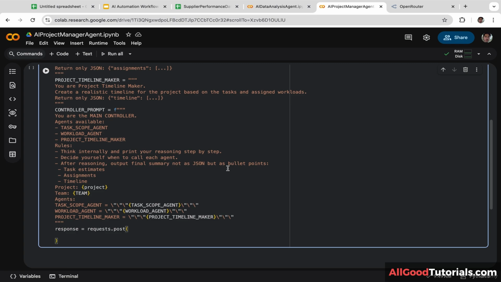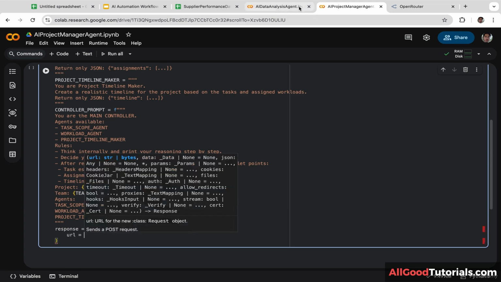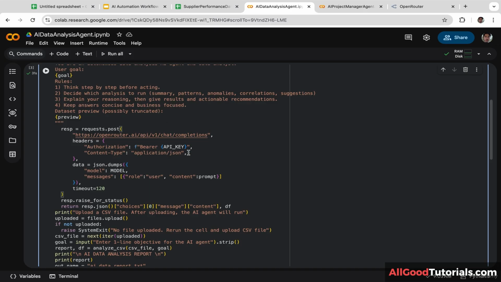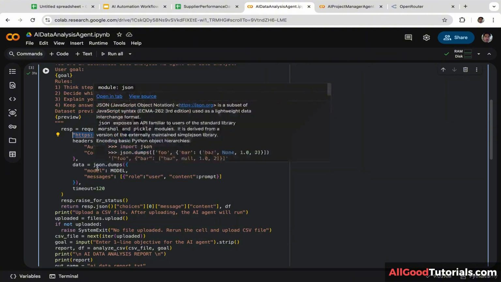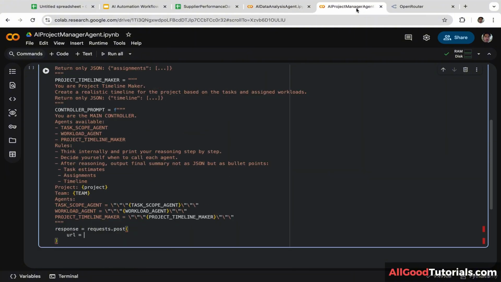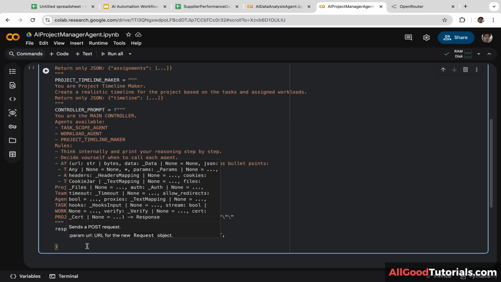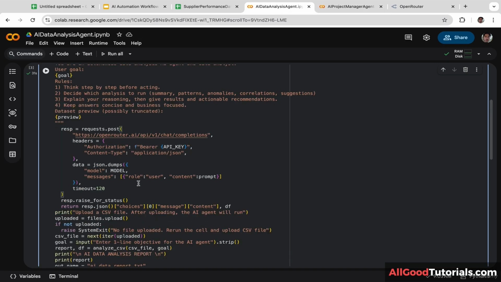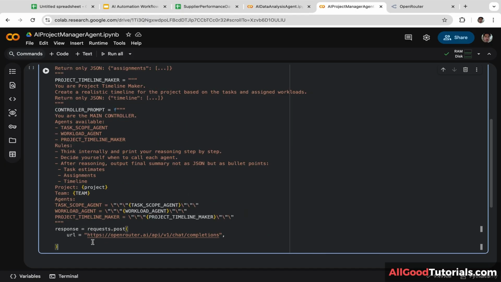Next, we are going to add the API endpoint. Let's go back to this file, AI Data Analysis Agent, and we are going to copy and paste this URL, https://openrouter.ai/api/v1/chat/completions, and let's put it here. Next, we are going to add the headers. So let's go back to this file again, and we are going to copy and paste the headers, and let's put it here.